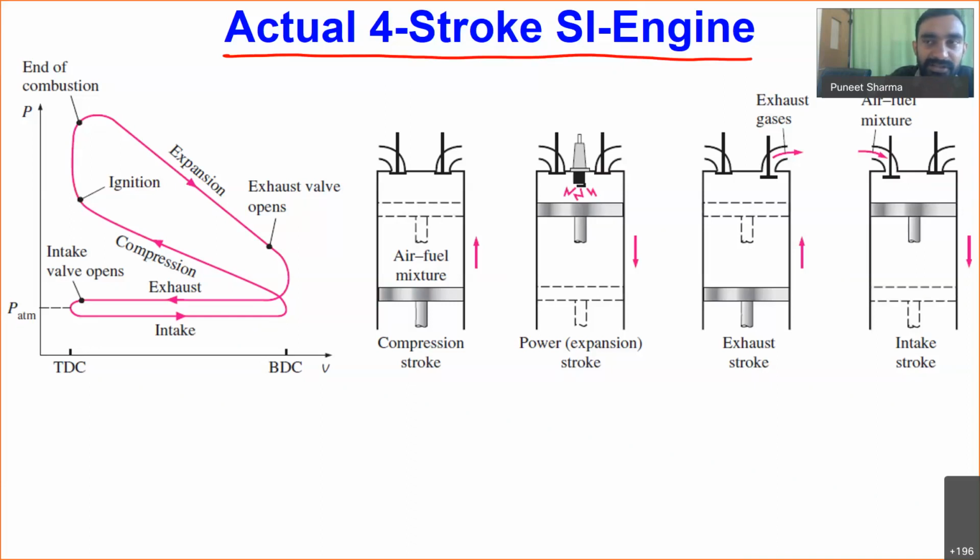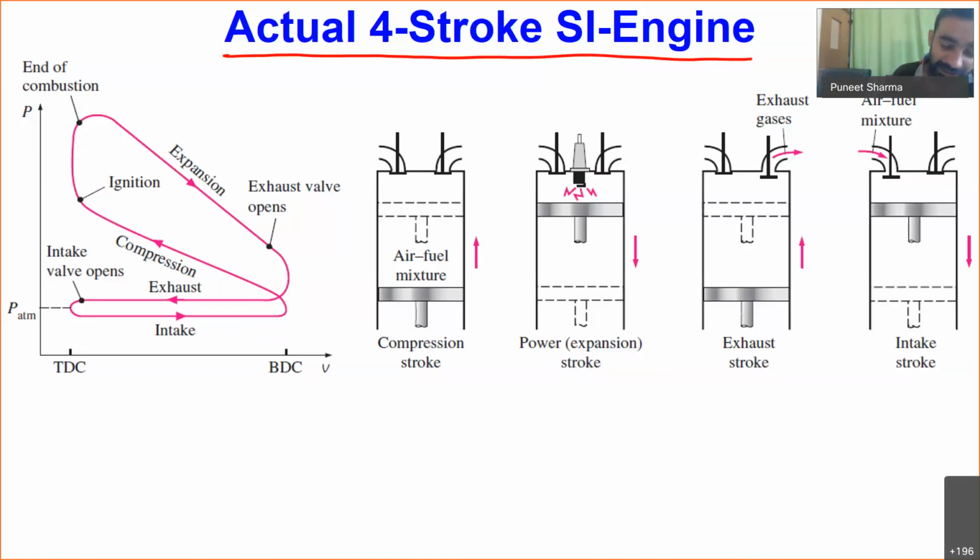These gases then act on the piston, which expands, and ultimately we have production of power. During the exhaust stroke, all these gases are sent to the surroundings. You might have seen the pipe referred to as the exhaust pipe, and through that our exhaust gases or products of combustion come out.